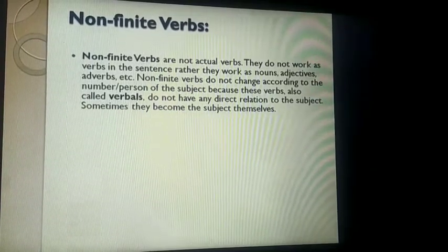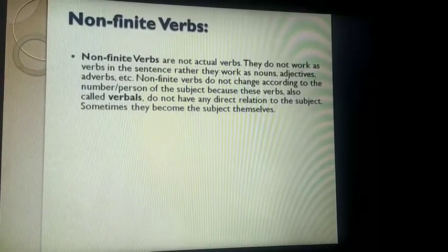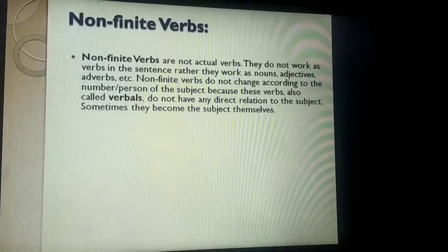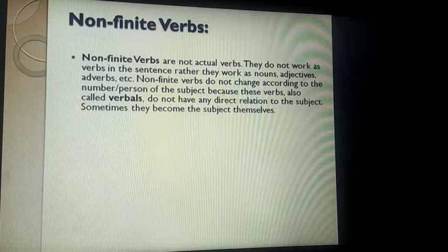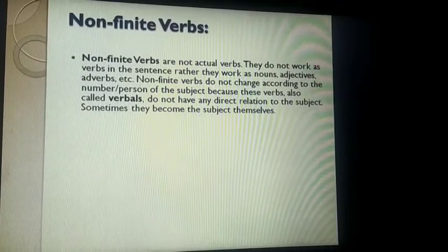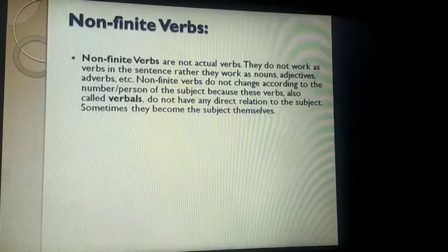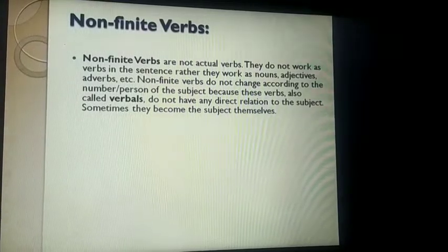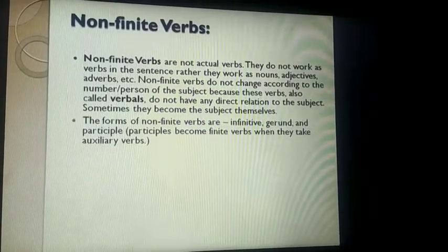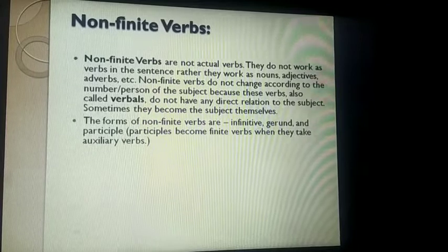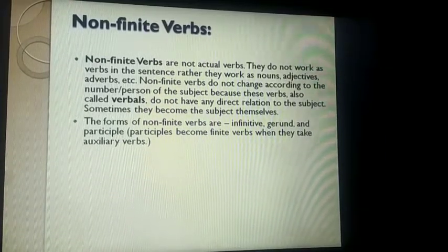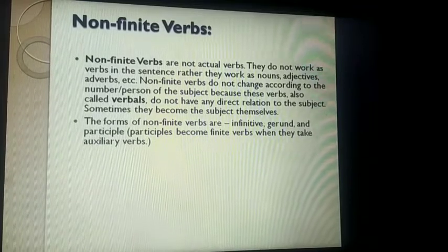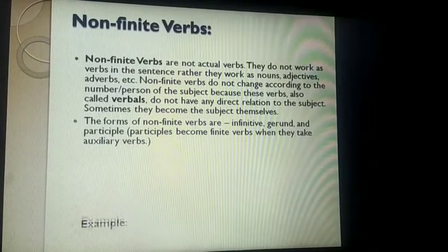They do not change according to the number or person of the subject, and these verbs are also called verbals. They do not have any direct relation to the subject, and sometimes they become the subject themselves. Let us see how. The forms of non-finite verbs are infinitives, gerund, and participle. Participle forms are the ing forms.